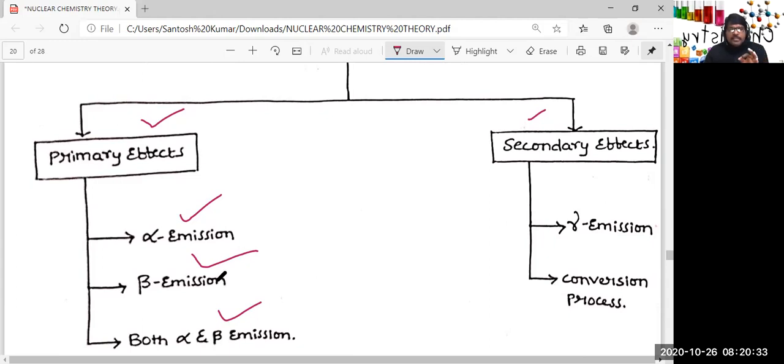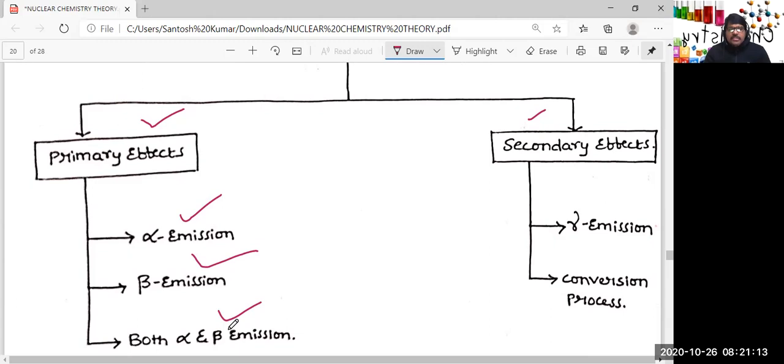When does alpha emission take place? And due to alpha emission, what is the consequence? And how to find the number of alpha particles emitted. When alpha emission takes place, we already discussed that in terms of the N by P ratio. Here, if alpha emission takes place, what is the consequence? What is the relation between daughter nuclide and parent nuclide? And by using a simple mathematical equation, we can find the number of alpha particles emitted.